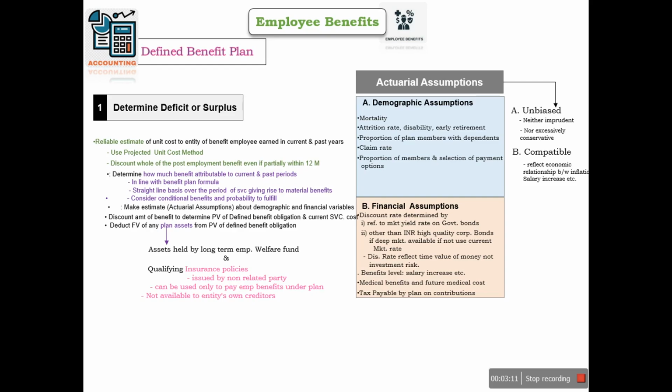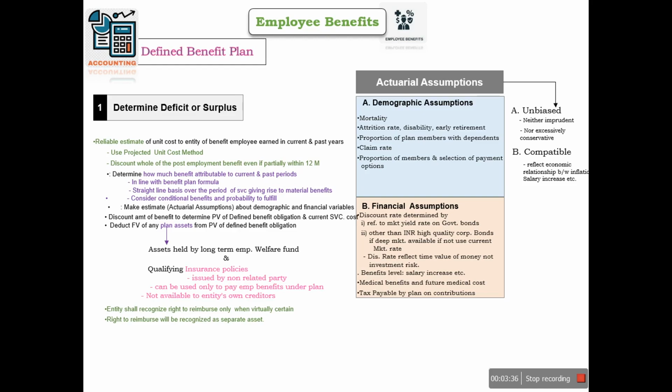Those are issued by a non-related party and can be used only to pay employee benefits under the plan, and these are not available to the entity's creditors. And we will recognize the right to reimbursement only when it is virtually certain, and we will recognize it as a separate asset. So this is the first step.